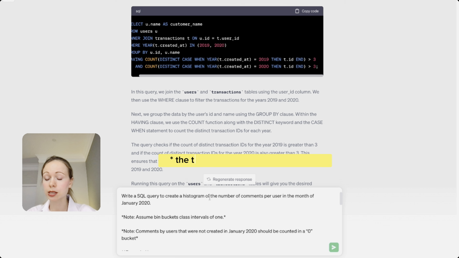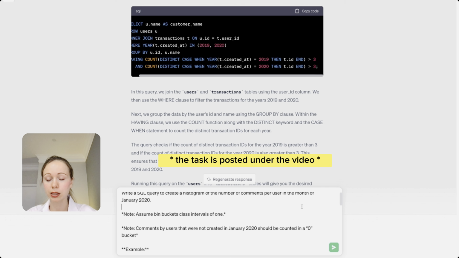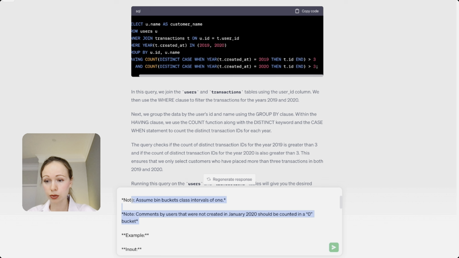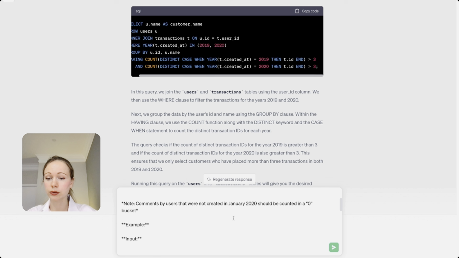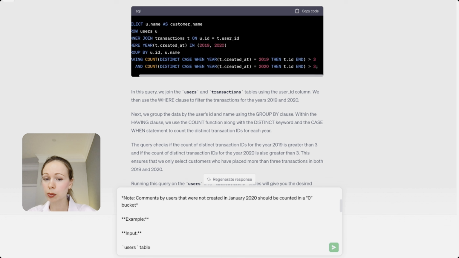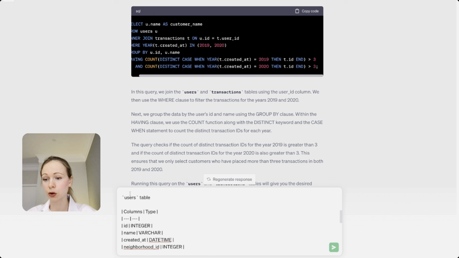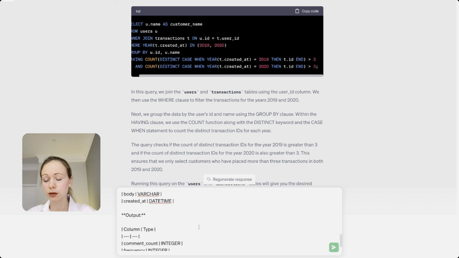Write a SQL query to create a histogram of the number of comments per user in the month of January 2020. There are some notes, like assume bucket intervals of 1, and comments by users that were not created in January 2020 should be counted in the 0 bucket. As it's a medium complexity task, we don't even have the example here. So we only have the input schemas, let's say, of the user table and comments table. We need to figure out everything ourselves.